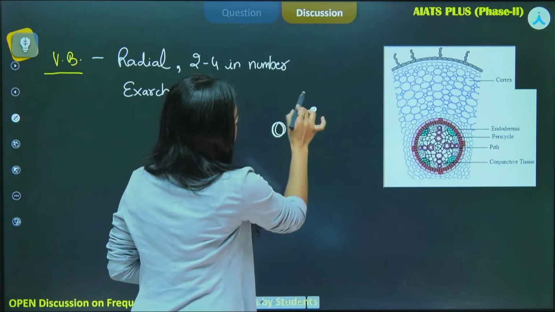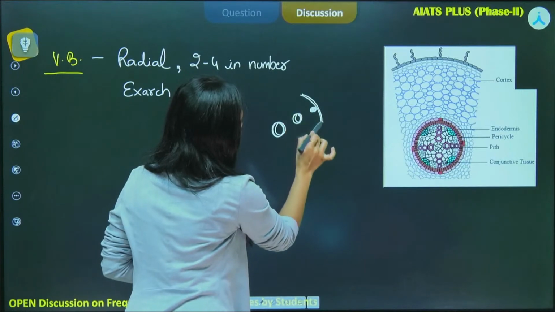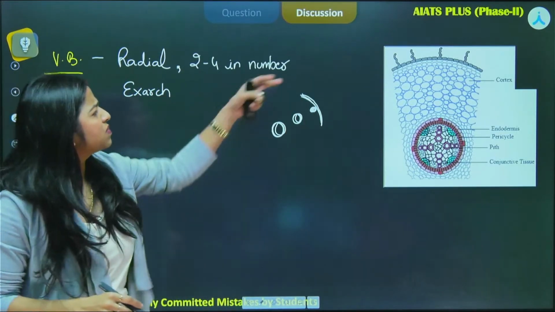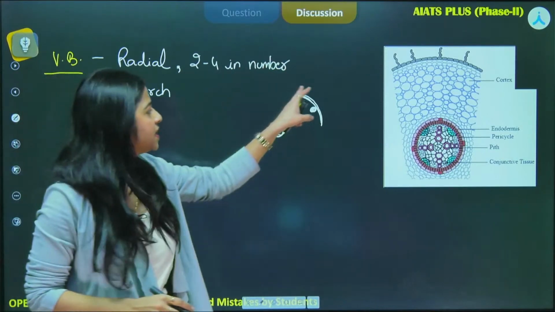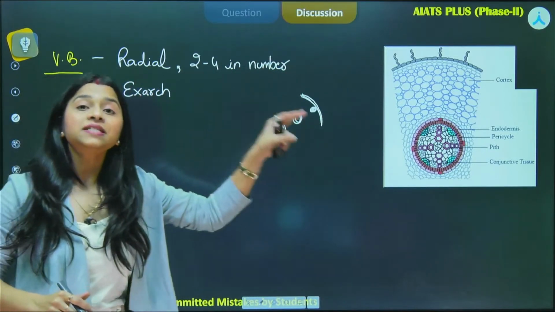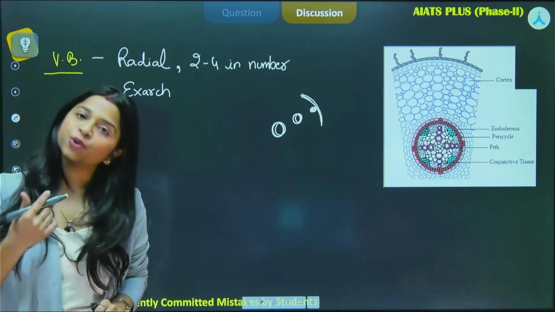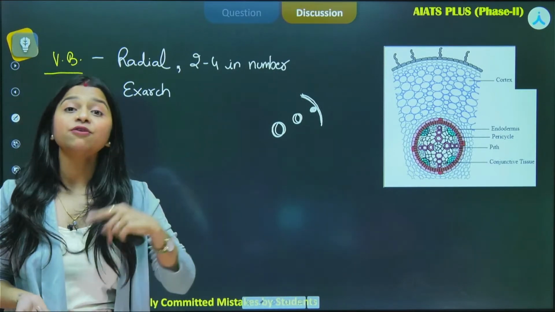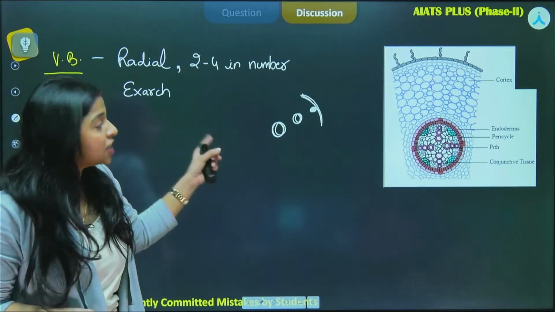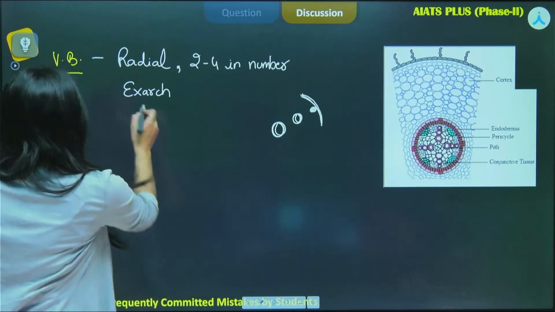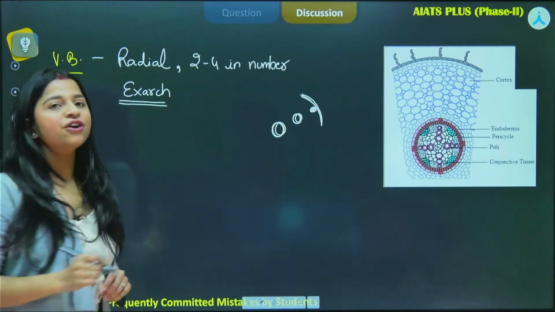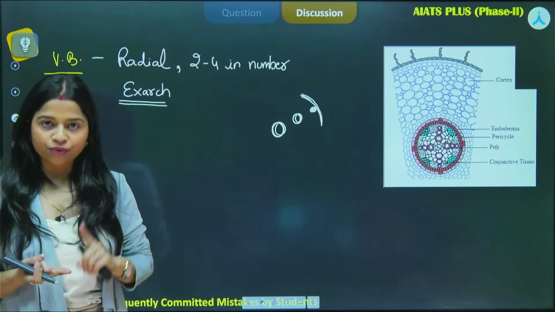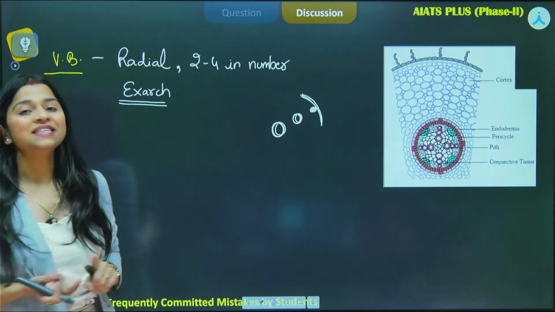Suppose this is the peripheral part, let's say the endodermis. Towards the endodermis there will be the presence of protoxylem, and towards the pith there will be the presence of metaxylem. Such arrangement is called exarch arrangement of vascular bundles. So vascular bundles are radial, they are 2 to 4 in number, and their arrangement is exarch.